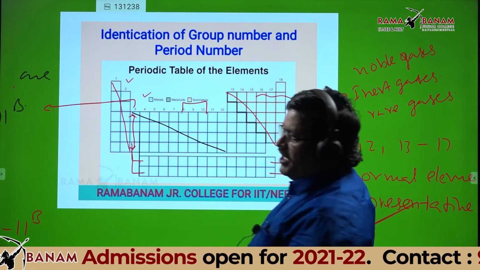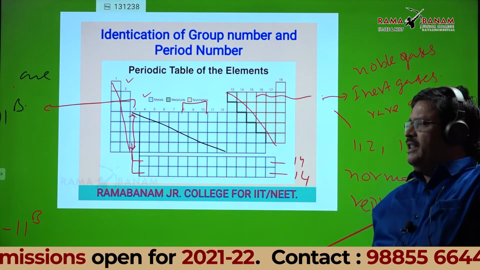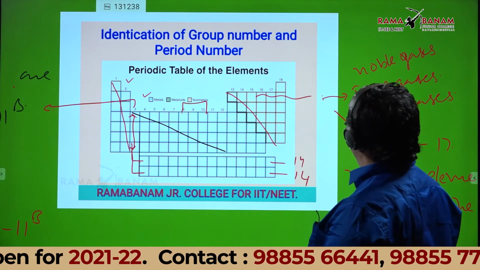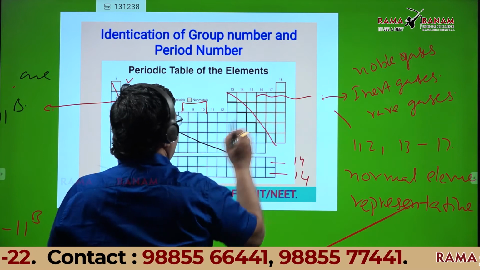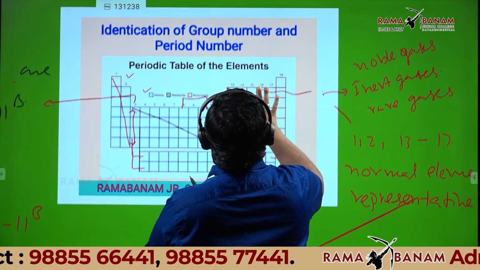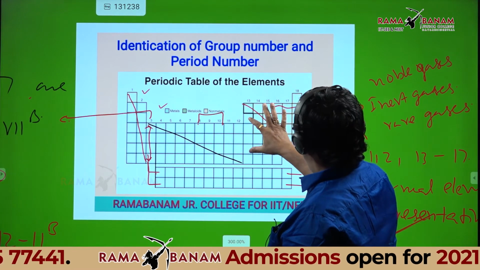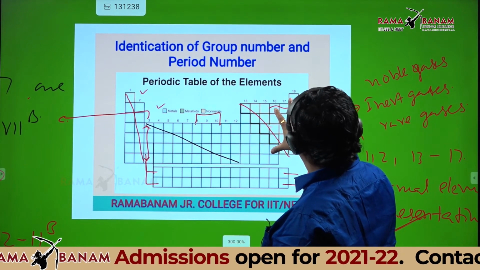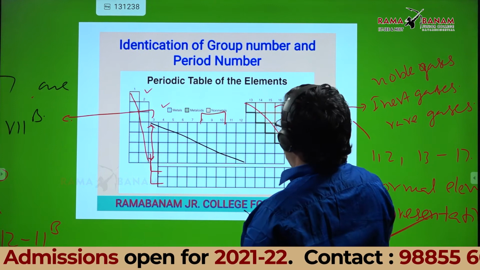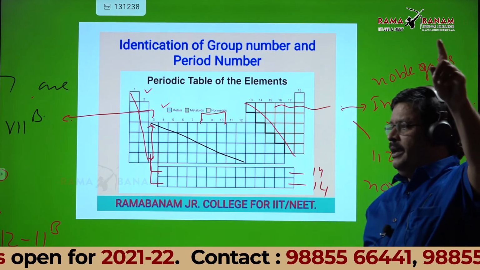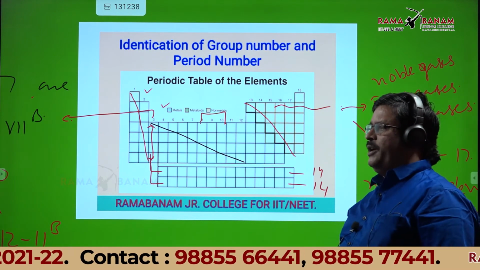Yes, this is your time now. Can anyone tell the atomic numbers of inert gases? Helium 2, neon 10, argon 18, krypton 36, xenon 54, radon 86. Very nice, students, very good.